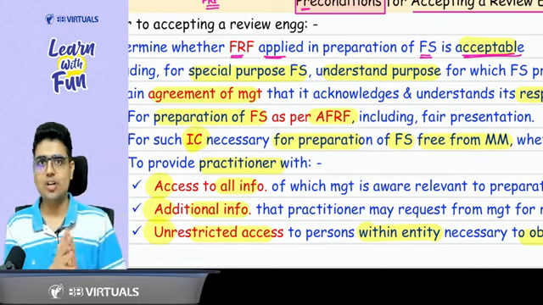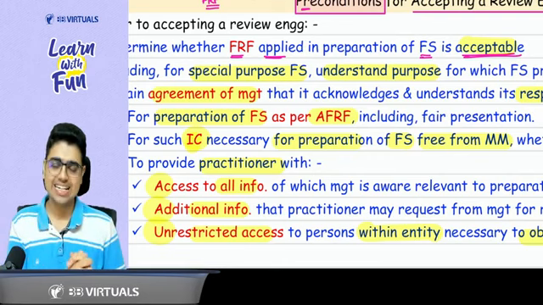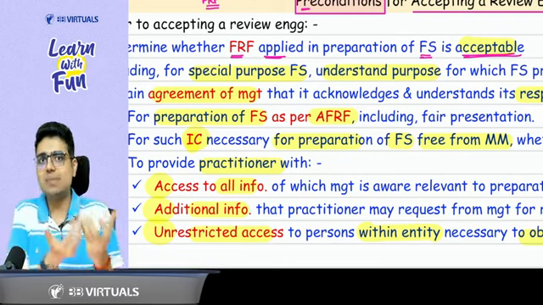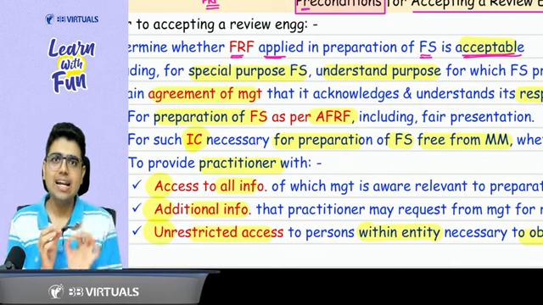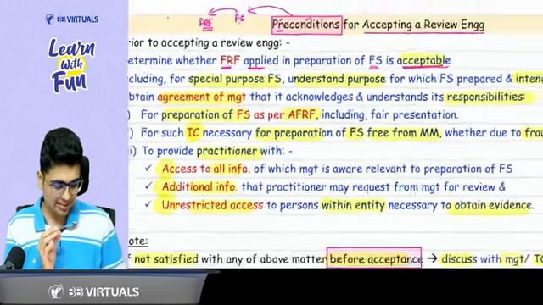First of all, FRF is acceptable. Then management accepts the responsibility for preparation of financial statements as per the applicable FRF. Internal control, so that the financial statements don't have material misstatement. Now, when the financial statements are ready, provide the practitioner with OW. OW means all information, additional information, unrestricted access. Are these basics clear? Yes, sir.